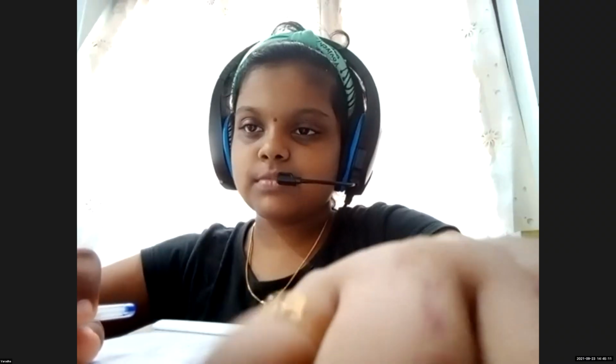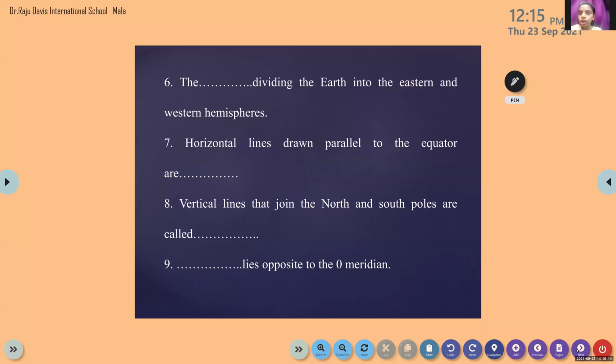Ma'am, I mistakenly wrote latitude in the fifth question. No problem. The answer is also right, latitude. But it's all about the line, right? So it is longitude. The prime meridian, 180-degree meridian, they are the longitude, the long lines, right? Here, look, the question is northern to southern hemisphere. So where is north? At the top. South at the bottom. So a line like this. Okay, very good. Please write.